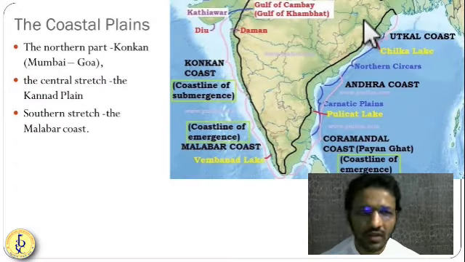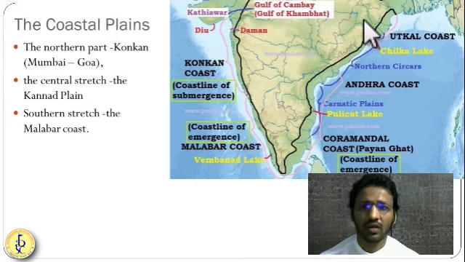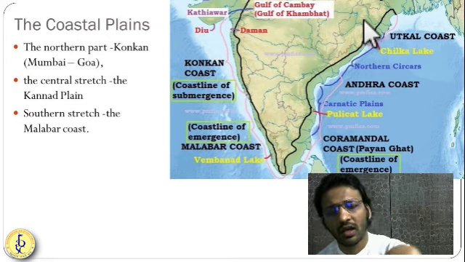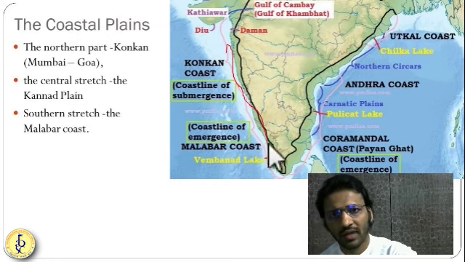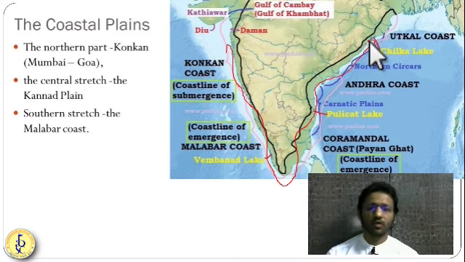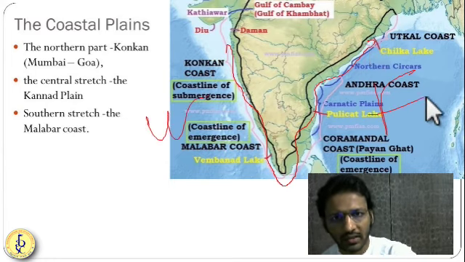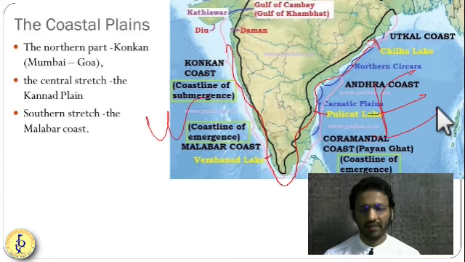So the next feature, the second last feature of the Indian physiographic features, is the coastal plain. You can see this coastal plain is 7,400 kilometers long, including the island coastal plain. It is running like this. So western coastal plains and eastern coastal plains, these are the two types of plains that we have.